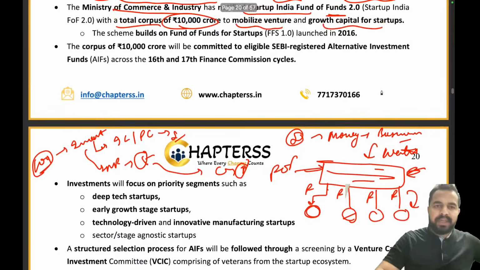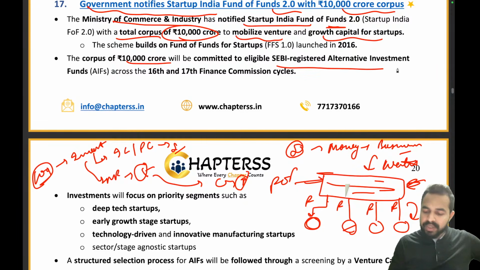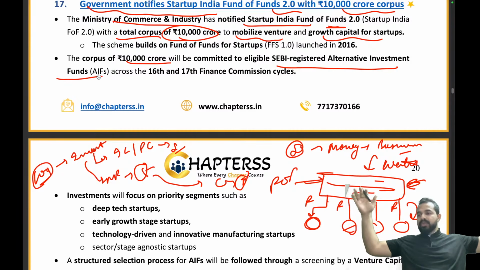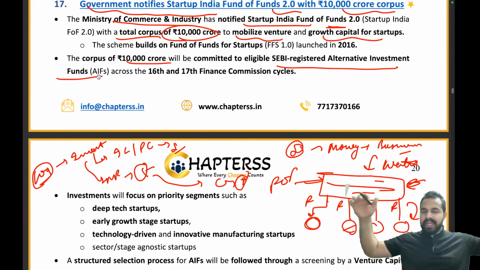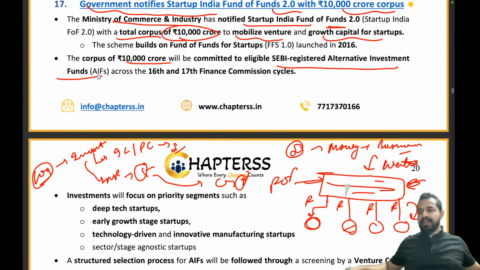Now the corpus of rupees 10,000 crore will be committed to eligible SEBI registered alternative investment funds. So basically this big tanker of 10,000 crore will go to the SEBI registered alternative investment funds, and then these alternative investment funds will be pulling the money further to the startups. Are you getting the point?